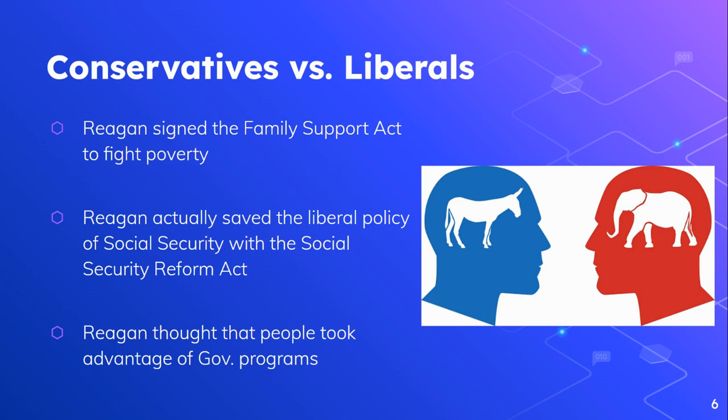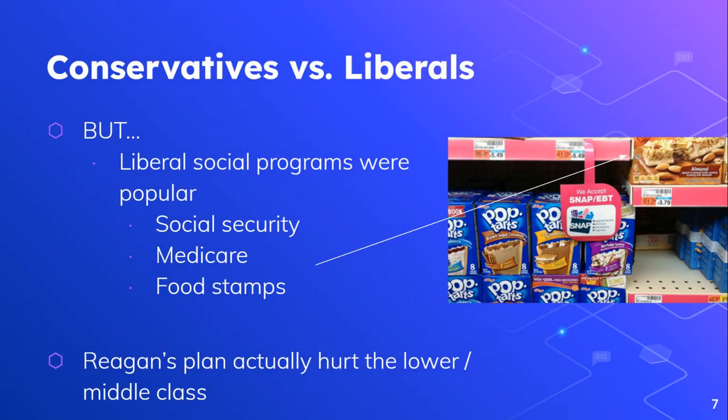And the reason, another thought I should say that Reagan has is he does feel, and conservatives do feel at the time, that a lot of people are taking advantage of government programs like food stamps or subsidized housing. So they're trying to find ways to ensure that the people who are getting these really do need them.